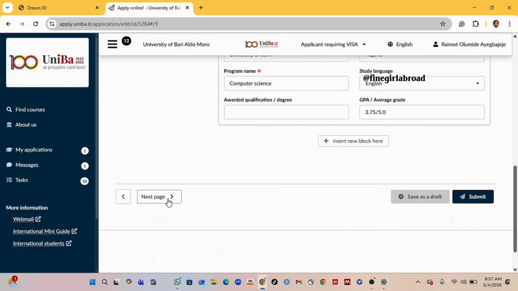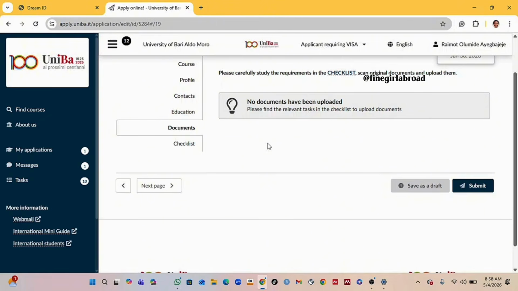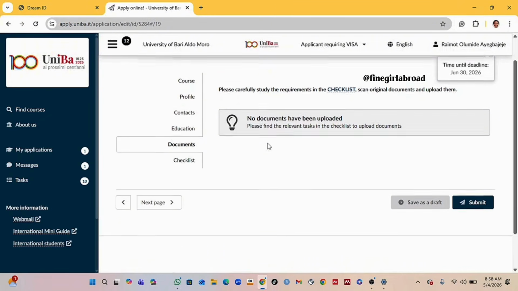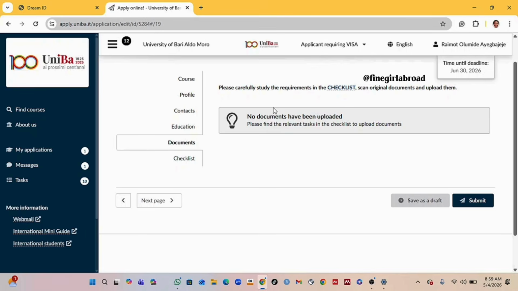But I will just click on... okay, here, awarded qualification or degree. You can write Bachelor of Science. Please input as applicable to you. Then after that, you click on next to get to the document checklist page, but we don't have any documents that we've already uploaded here. So please read carefully the requirement in the document checklist. So just click on next.